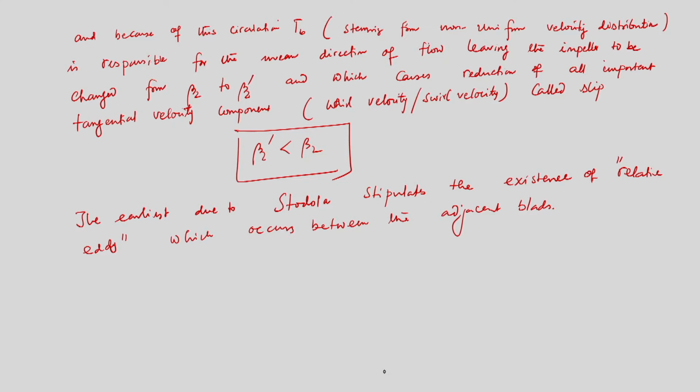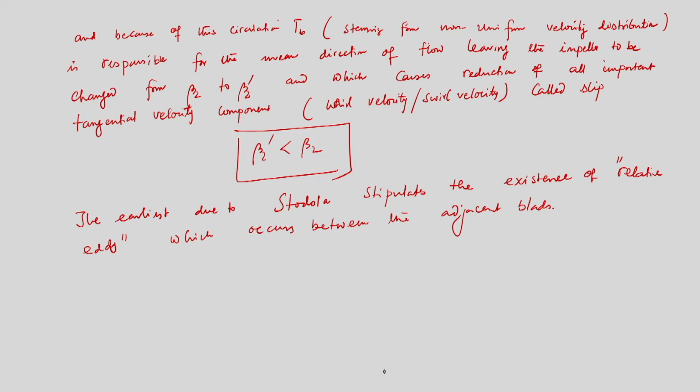One is the non-uniformity of the velocities because of the existence of the blades, and of course the formation of the boundary layer. There are separation losses, frictional losses, and losses due to wave formation. So, we have written that due to non-uniform velocity distribution there is a circulation around the blade, and because of these circulations the mean direction of flow leaving the impeller changes from beta 2 to beta 2 prime, where beta 2 is the blade angle at the outlet. Due to the change in mean direction of flow at the impeller outlet, there is a reduction of a very important velocity component, that is, the whirl component, which is called slip.